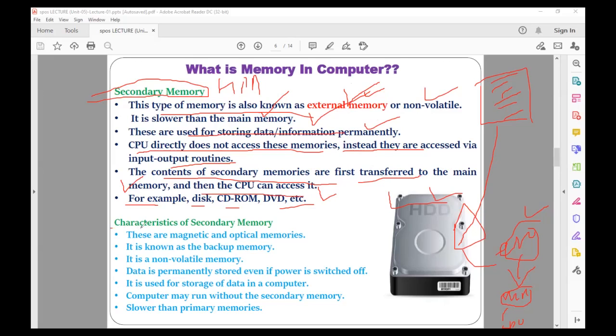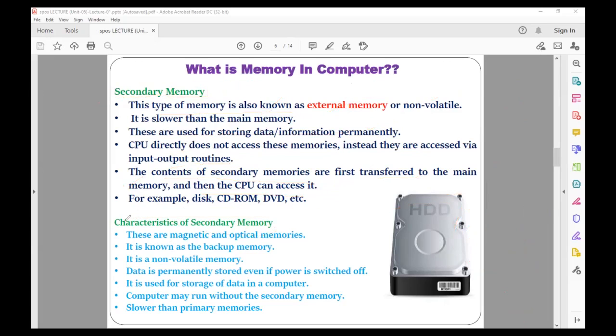Accordingly, we have different characteristics related to the secondary memory. These are magnetic and optical memories. These are not semiconductor memories as compared with our primary memories. What kind of memories are these? Magnetic and optical memories. These are also referred to as backup memories. It is a non-volatile memory. Data is permanently stored even if the power is switched off, as we have discussed. So it is used for the permanent storage of data on the computer.